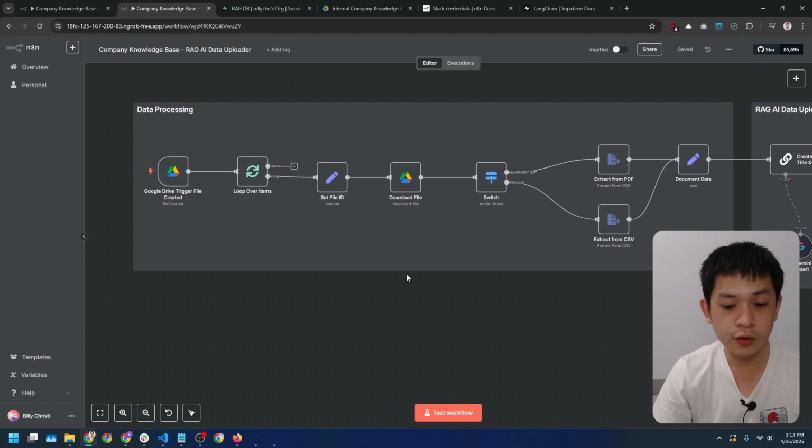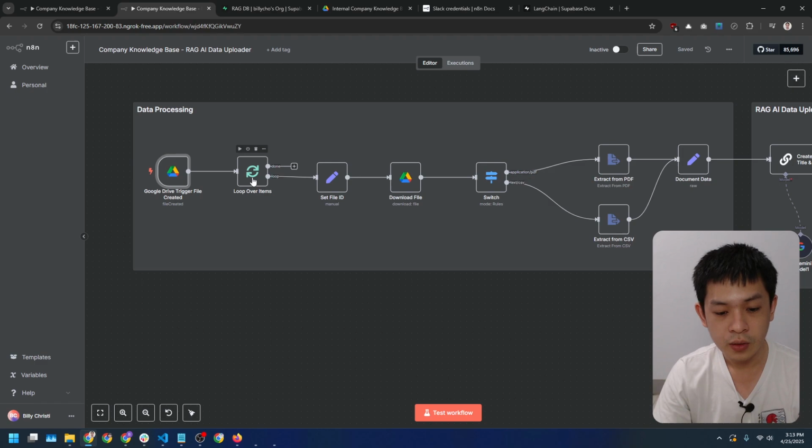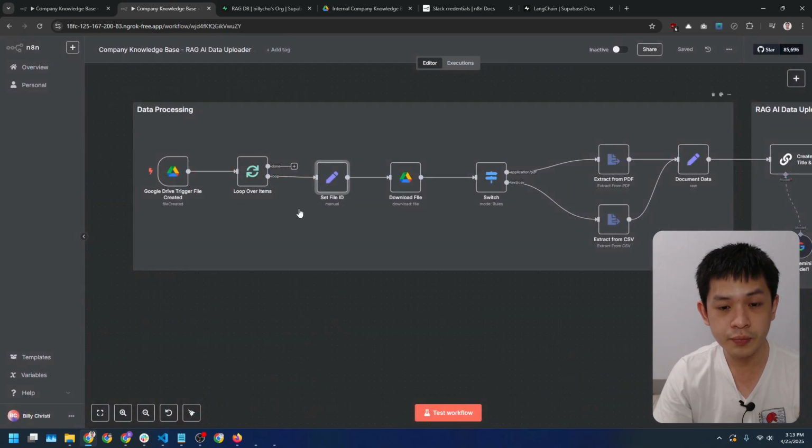We begin with the Google Drive trigger. You will need to create a Google Drive folder and paste the folder URL into the input here. Once triggered, we loop through each file in case multiple documents are uploaded at once. Then we have a set node to store the file ID for the documents we'll process. We'll set the file ID here based on the JSON ID that we get from Google Drive.